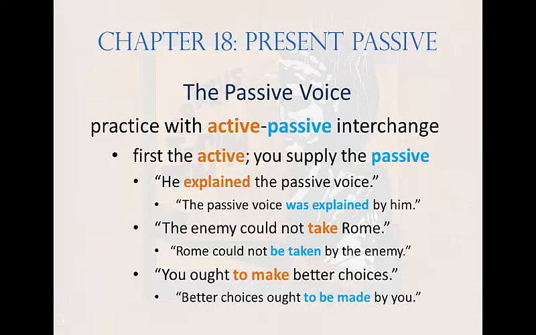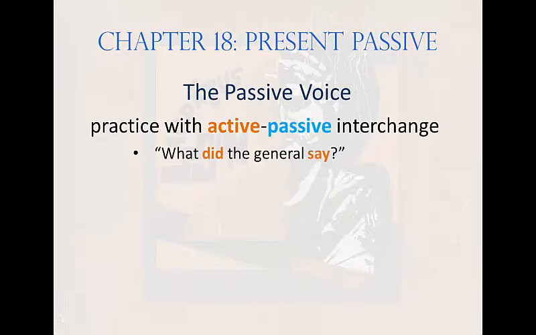All sorts of different kinds of sentences can be turned from active to passive, such as questions. For example, what did the general say? What's the verb? Did say. What's the direct object of say? That's right. In other words, the direct object is what. What will become the subject in the passive sentence?